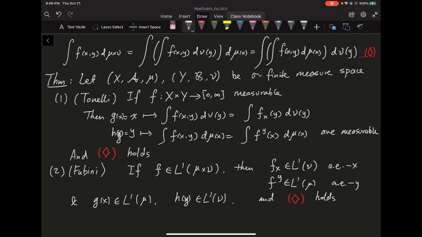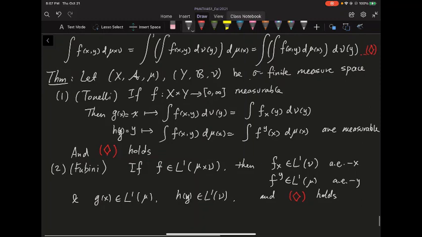Then you actually have two measurable functions. Because you have two measurable functions, you can integrate again with respect to x and y, and what you get is essentially the diamond. The equality will hold. Basically, the Tonelli theorem is saying that as long as you have a non-negative function, the diamond will hold. Of course, here you really need sigma-finiteness. That's a really important condition.